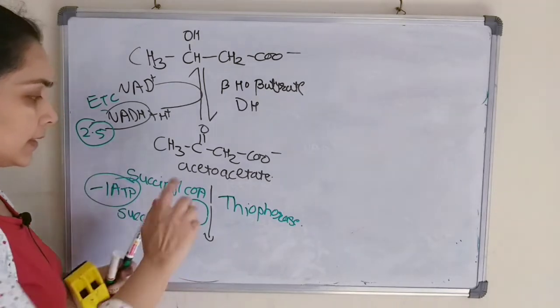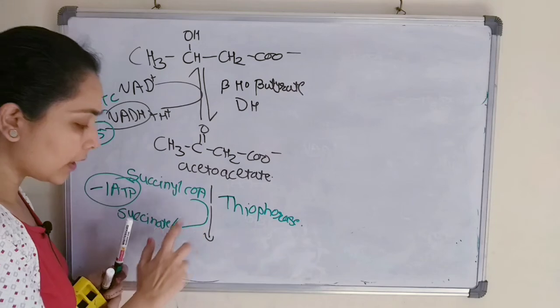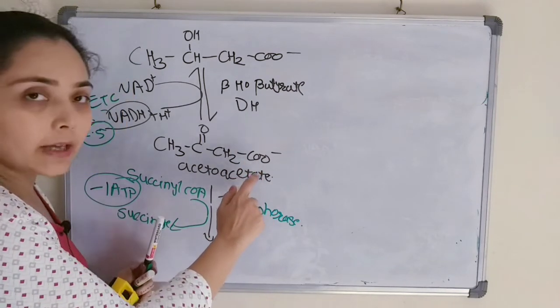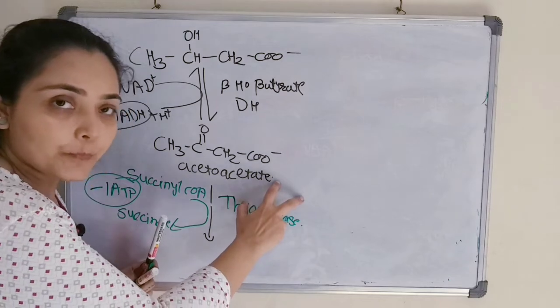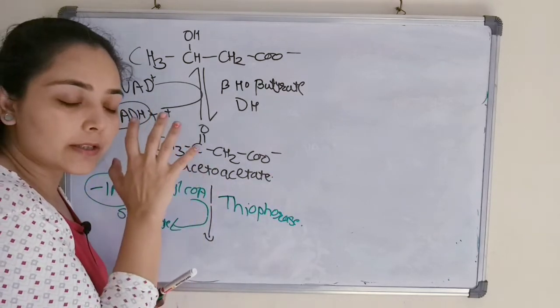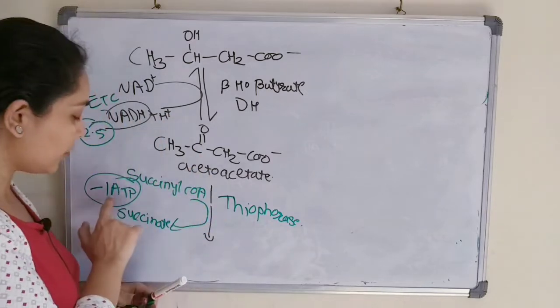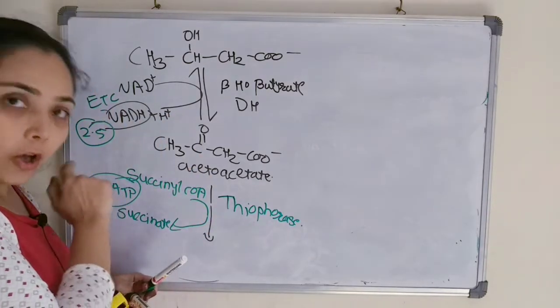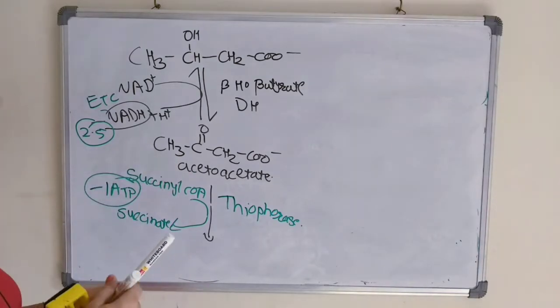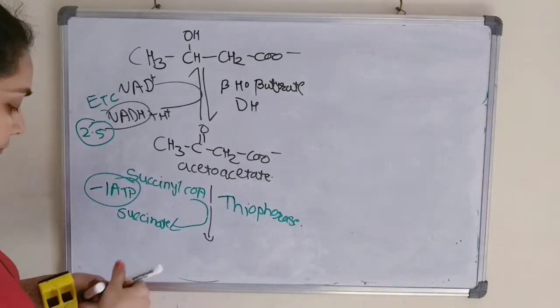Succinyl coenzyme A will convert to succinate, coenzyme A will transfer here, and we will get the acetoacetyl coenzyme A. But as there is a utilization of succinyl coenzyme A, there is a loss of 1 ATP.